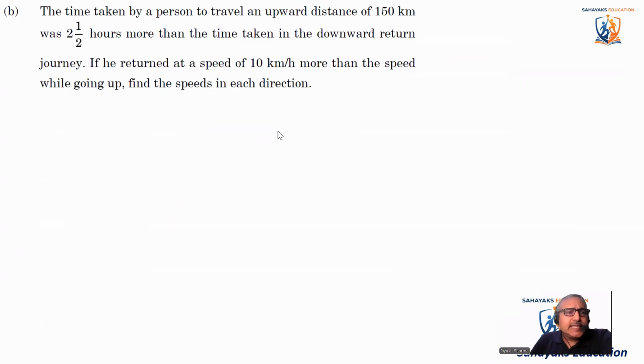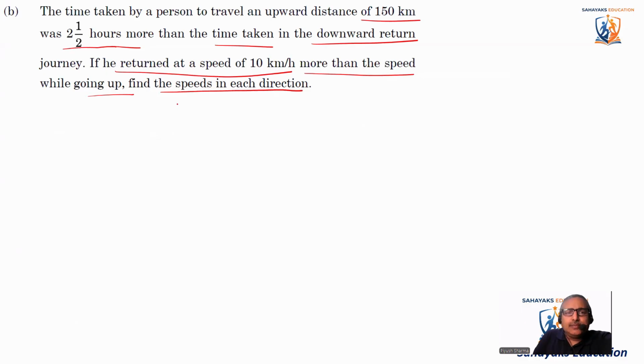This question states that the time taken by a person to travel an upward distance of 150 kilometers was 2.5 hours more than the time taken in the downward return journey. If he returned at a speed of 10 kilometers per hour more than the speed while going up, find the speed in each direction.